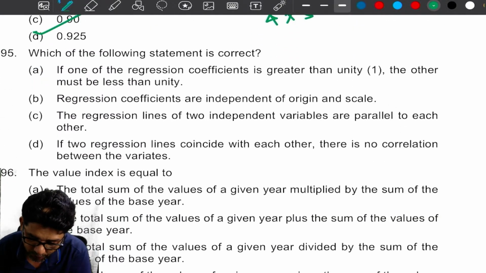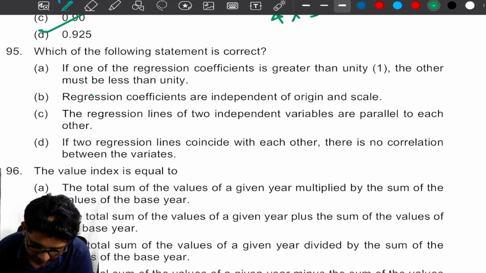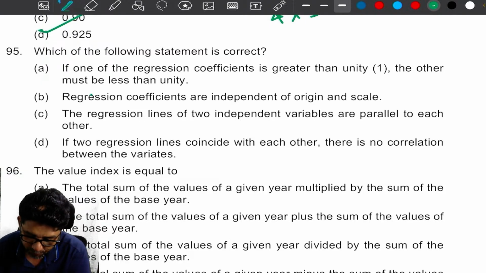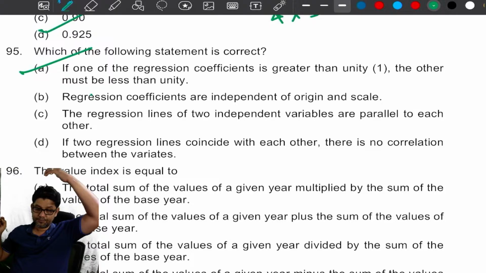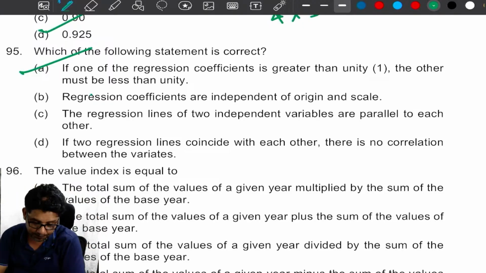Which of the following statements is correct? If one regression coefficient is greater than unity, the other must be less than unity. Of course. Regression coefficients are independent of origin and scale. No. The regression lines of two independent variables are parallel to each other. No. If two regression lines coincide with each other, then there is no correlation. No. Option A, my dear. If one is greater than unity, then the other one must be less than unity, because the product must be less than 1.